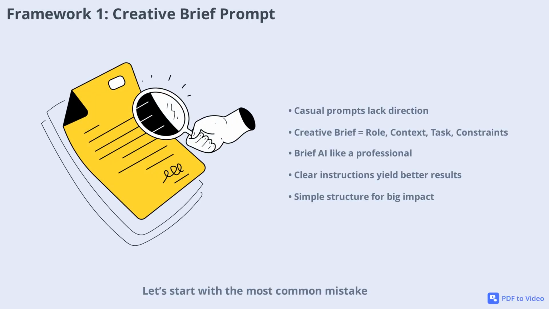Let's start with the most common mistake: chatting with AI instead of briefing it. When you type a vague prompt like "write me a social media post about my business," you're leaving too much to chance. The AI doesn't know your goals, audience, tone, or constraints. That's why the results sound generic.